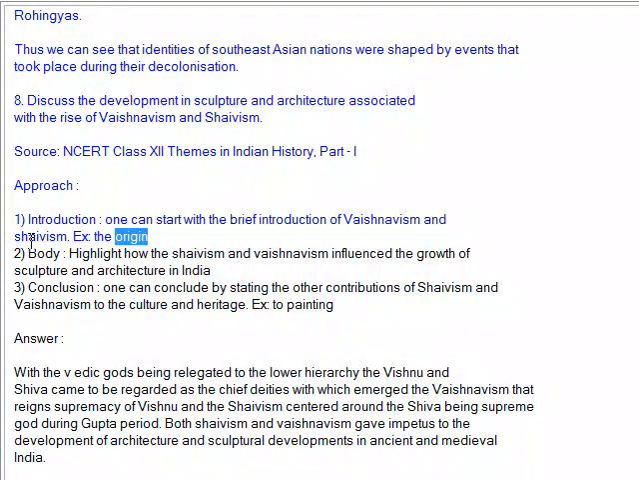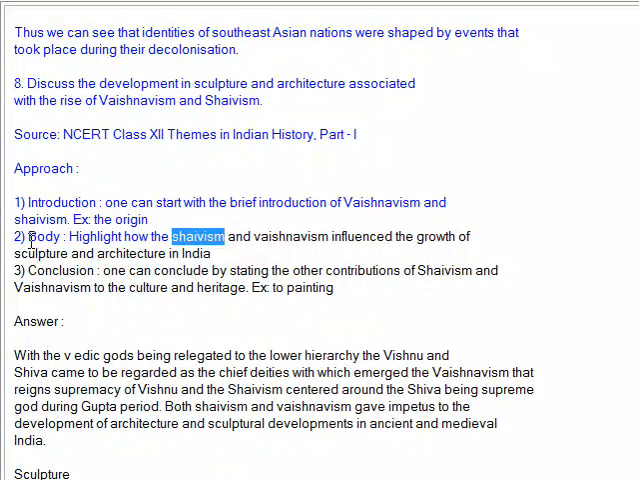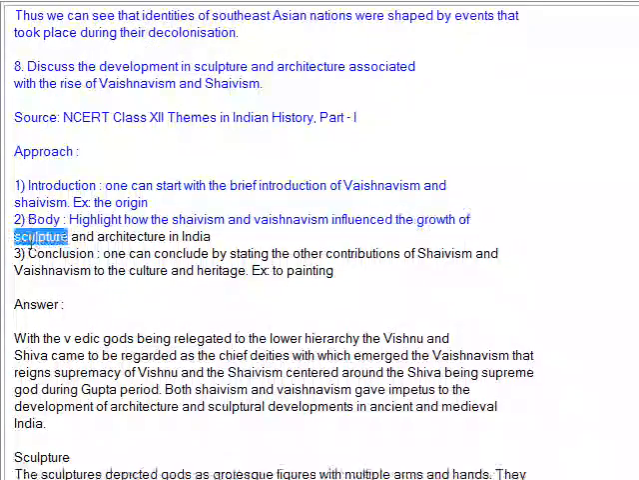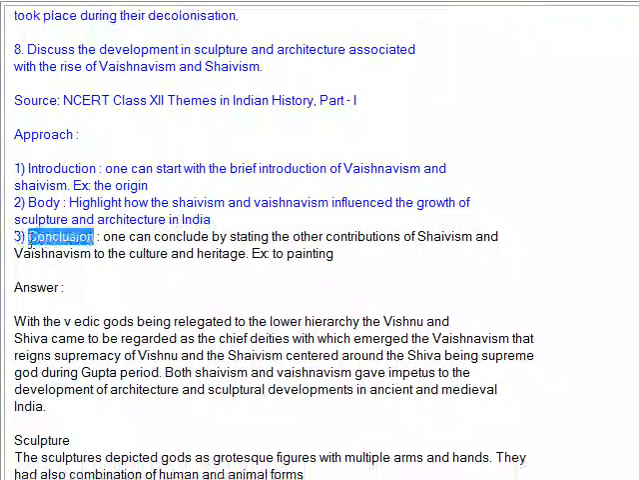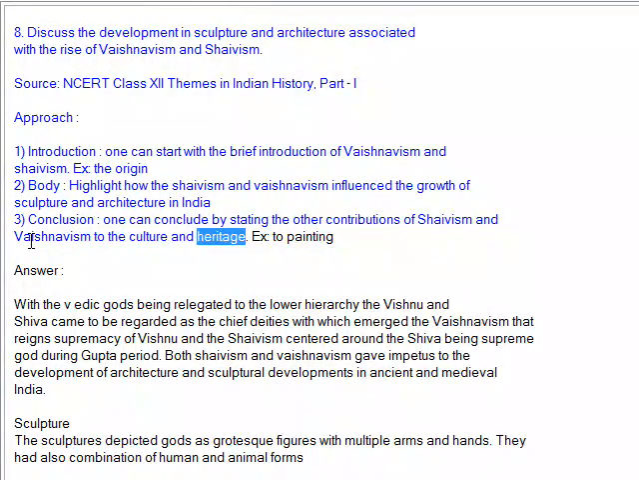2. Body. Highlight how Shaivism and Vaishnavism influenced the growth of sculpture and architecture in India. 3. Conclusion. One can conclude by stating the other contributions of Shaivism and Vaishnavism to culture and heritage.